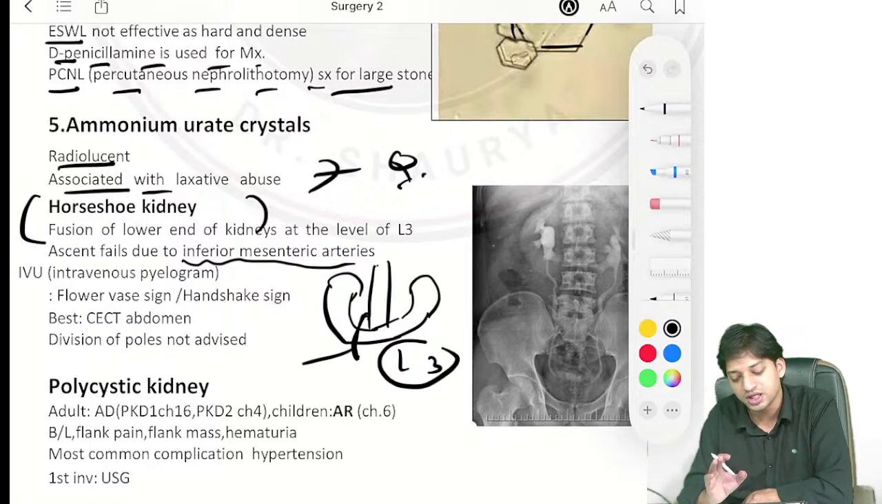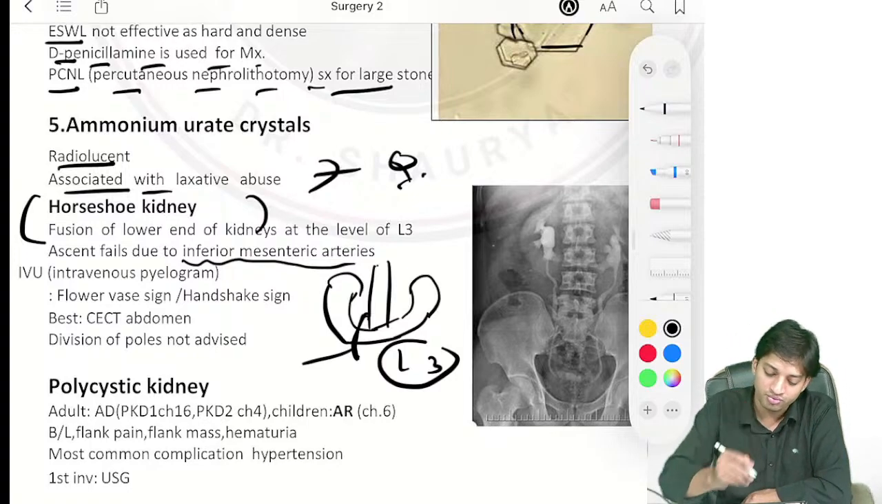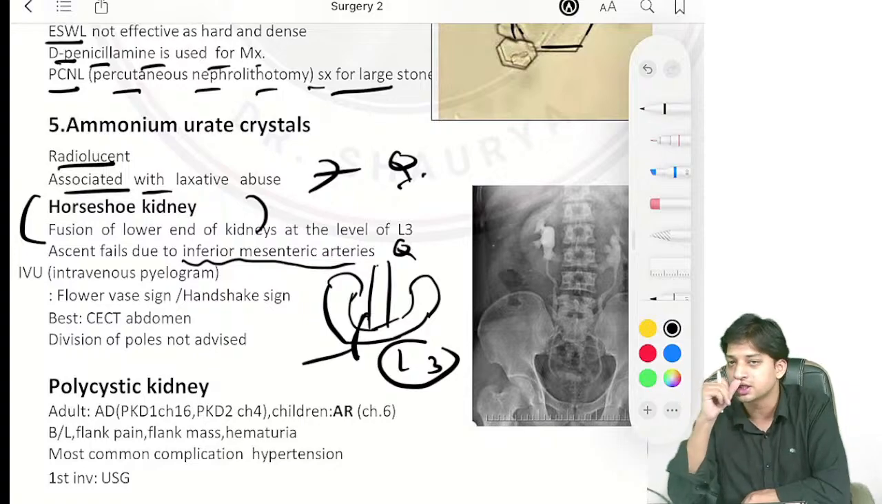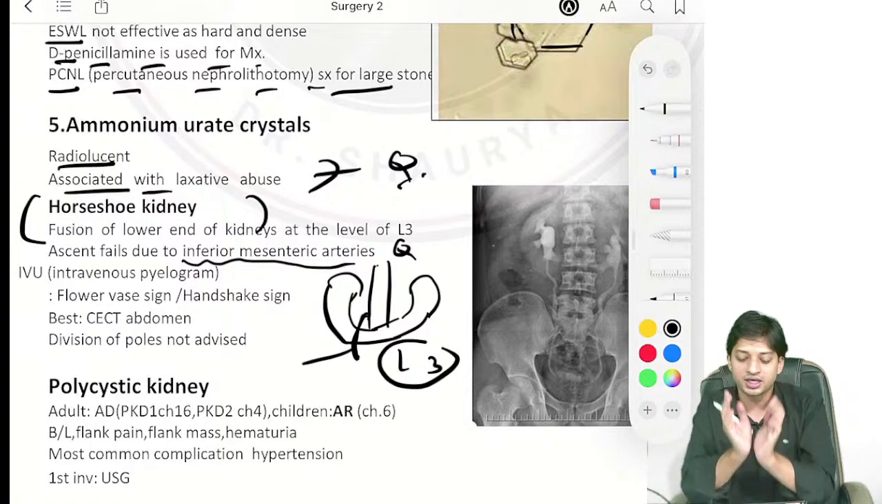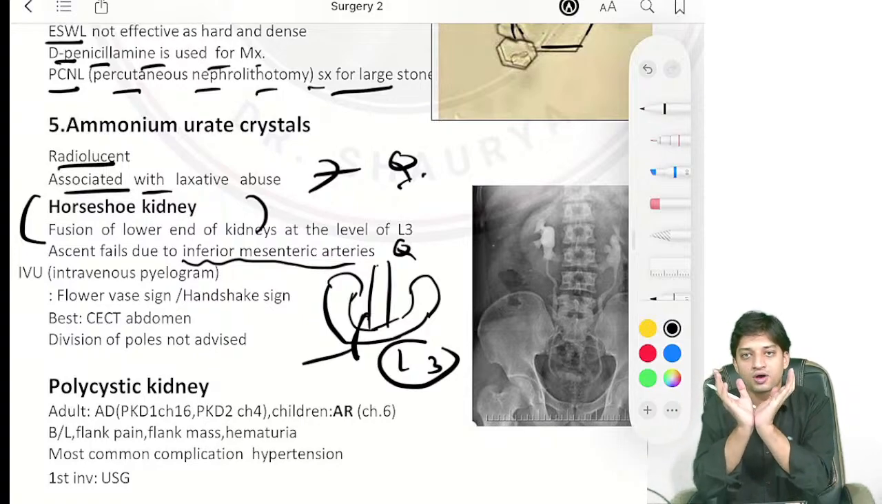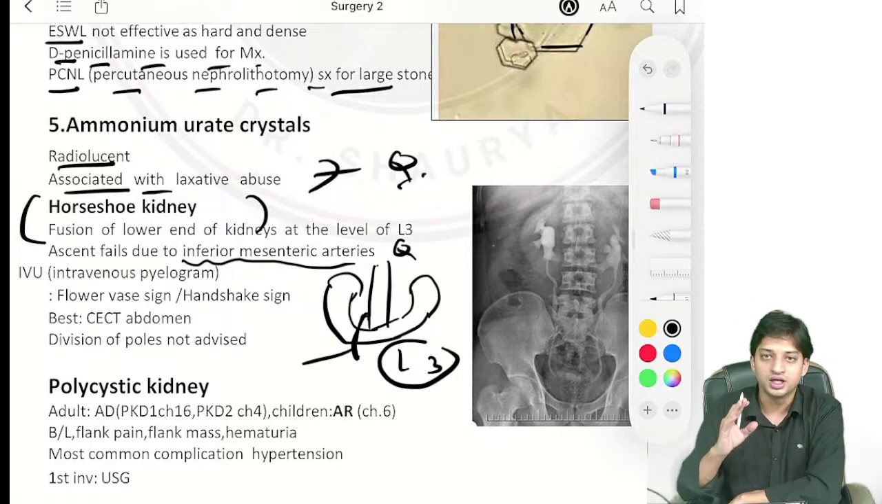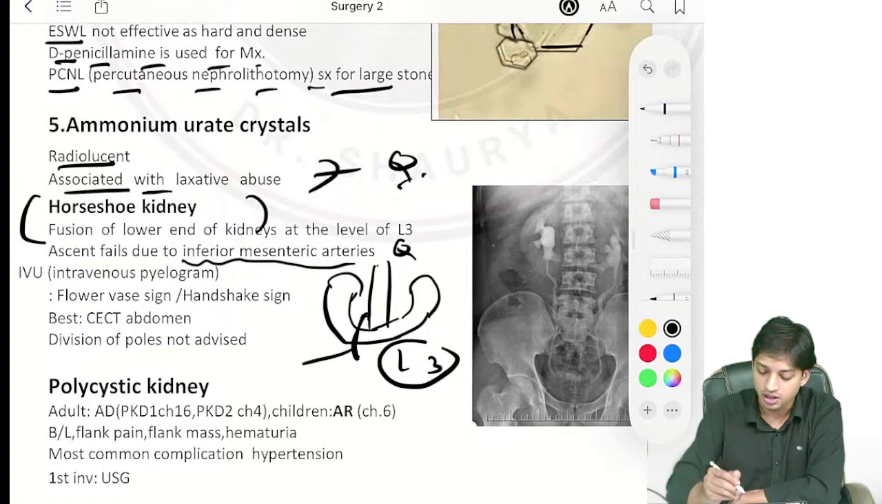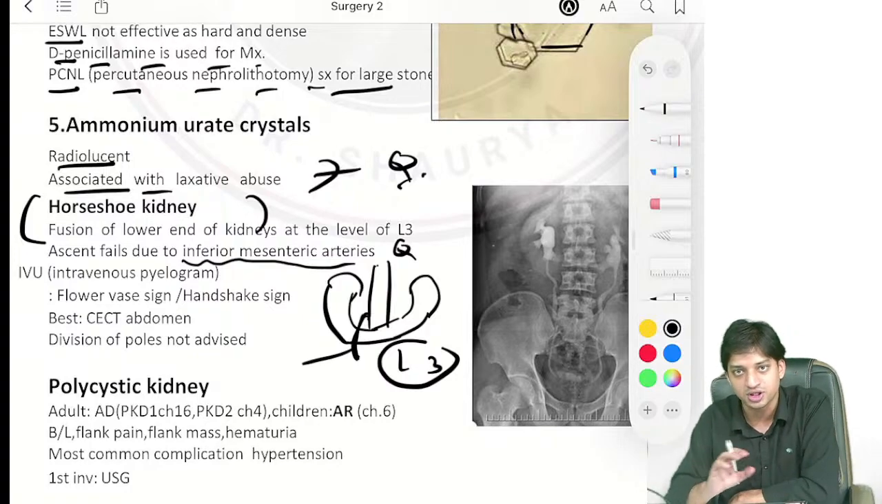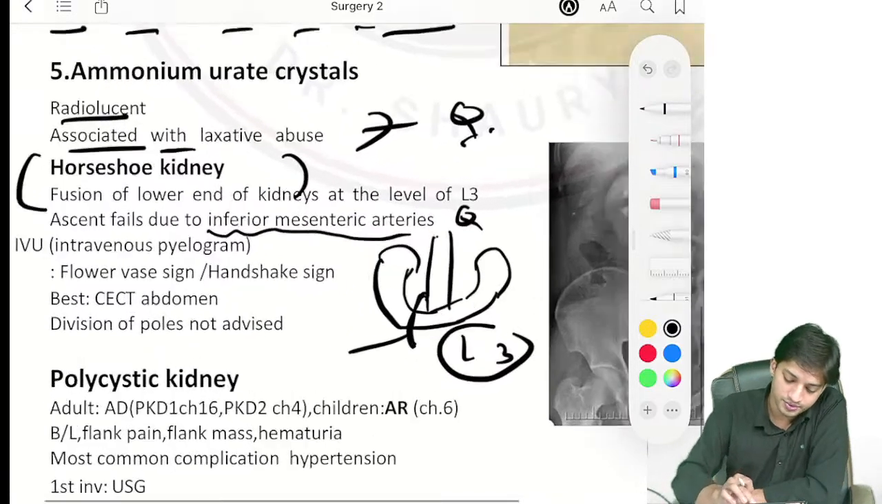So it is very simple. I have told you from the MCQ point of view, anatomy question integration, that ascent of the kidney is prevented in horseshoe kidney. Ascent of the kidney is prevented due to the inferior mesenteric artery. So now in anatomy, if they give you this question, you can easily solve it.